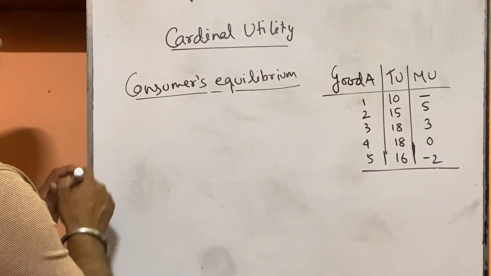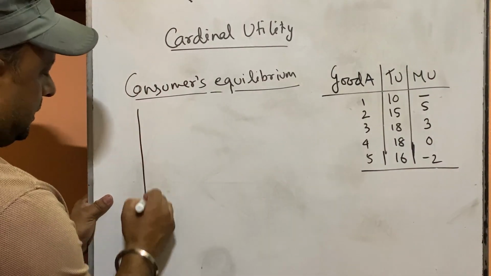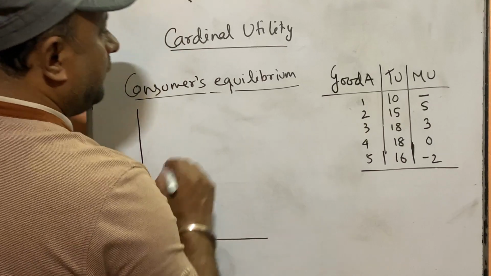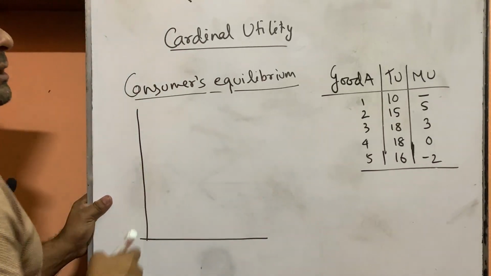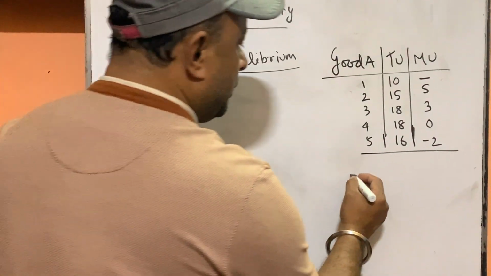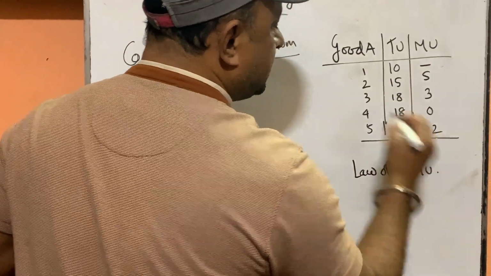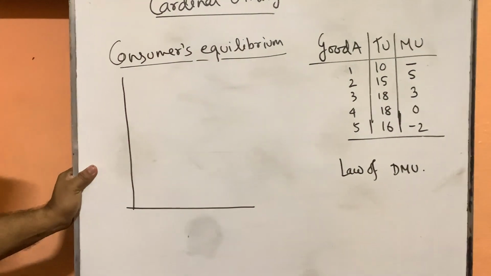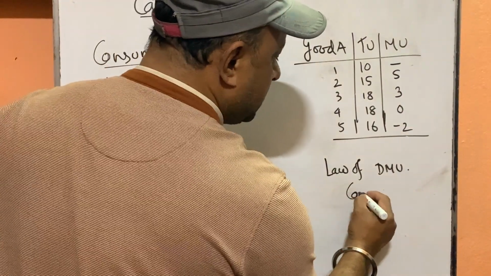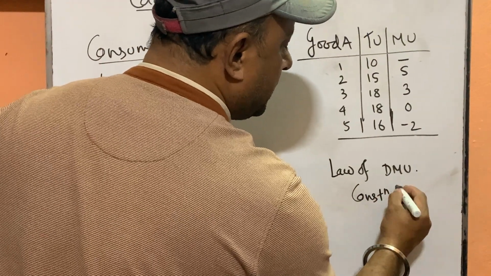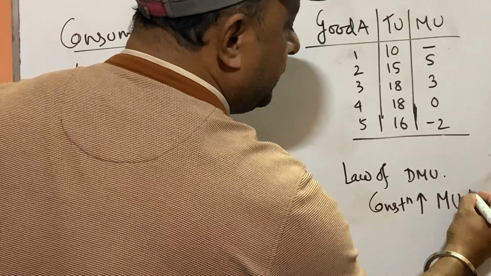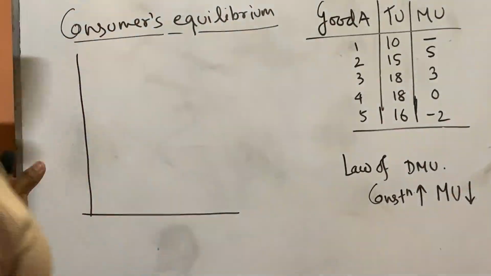It can be achieved by using the law of DMU. We can determine the consumer's equilibrium through using the law of diminishing marginal utility. It indicates that when we increase our consumption of a good continuously, our marginal utility level decreases continuously.